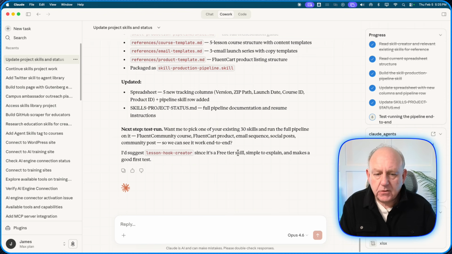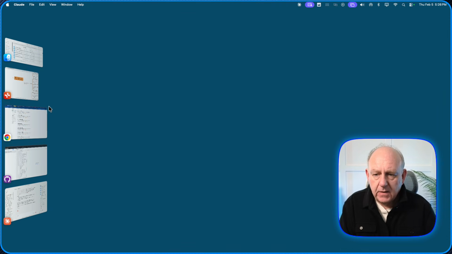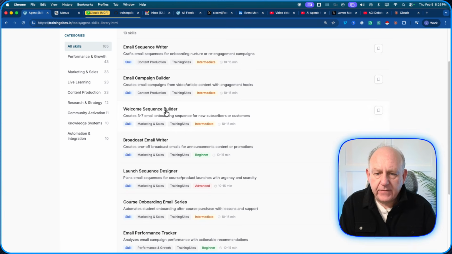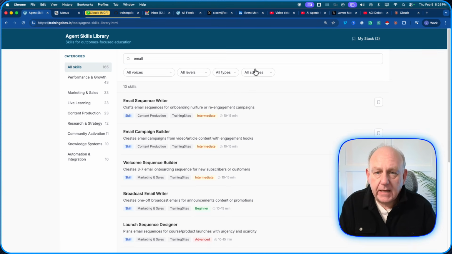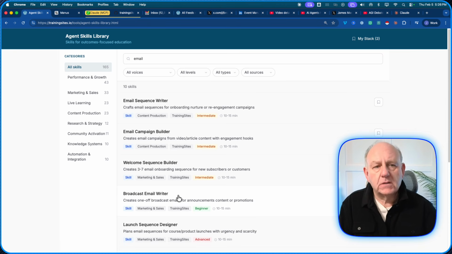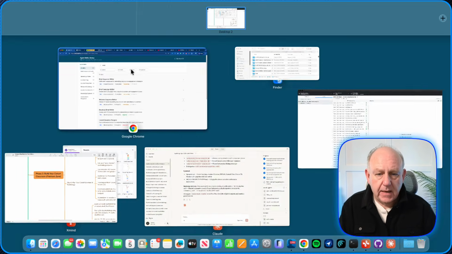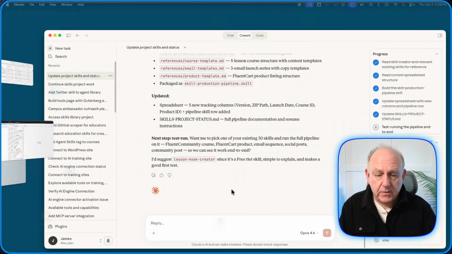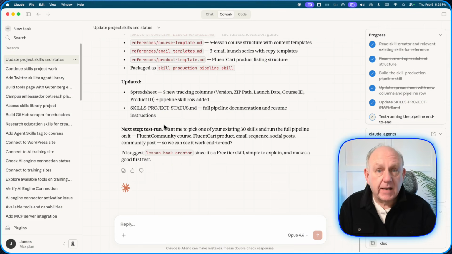We've got the lesson hook creator, since it's free. This isn't the one I created, but we'll use it because it's one that it kind of picked out. Again, if you haven't seen this before, I created a whole library of skills, 165 of them right now. I want to be able to either market the skills or create courses on these skills and have the course as part of the download for the skill. Some of them free, some of them paid. So that library was created, but right now I say, okay, let's go and market it.